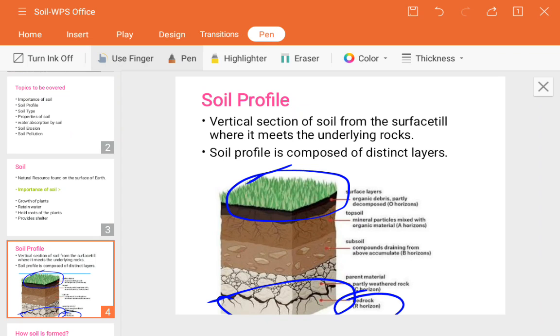It means the soil is composed of different things. Rocks are bigger, soil is a smaller particle. Small means very small in appearance, and a big stone will appear big. So physically it looks different.